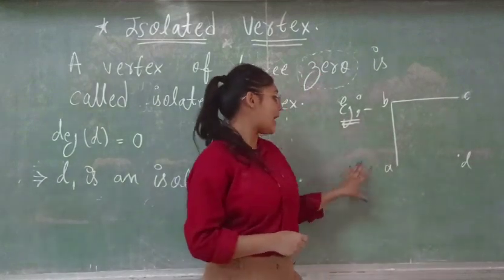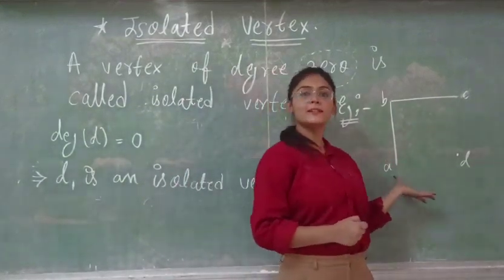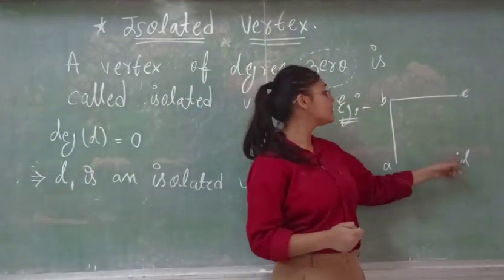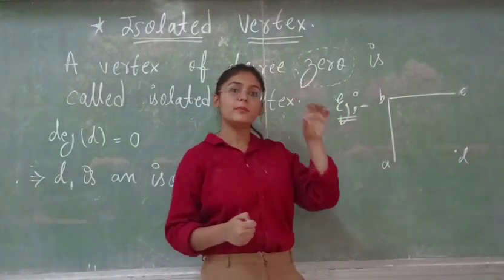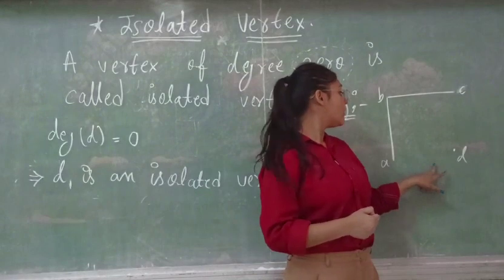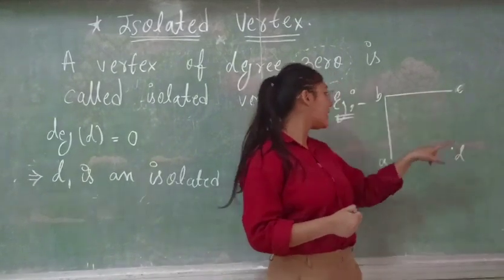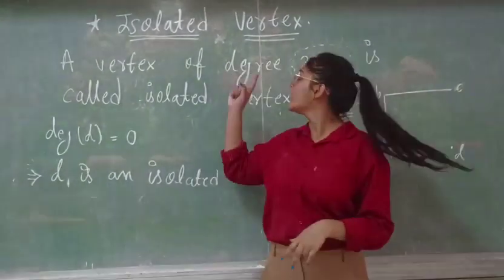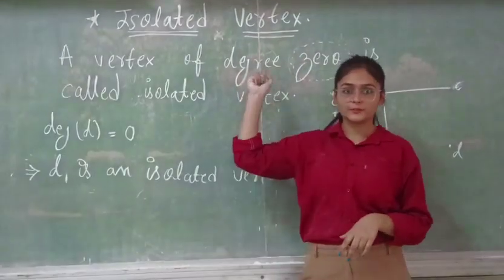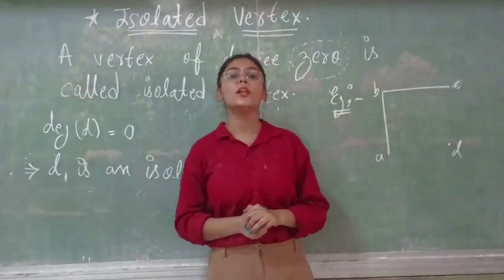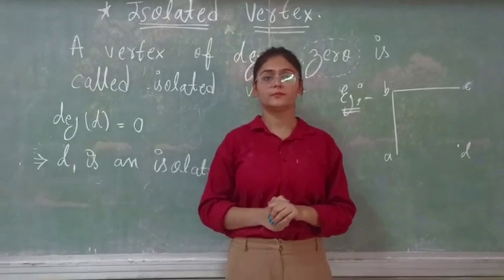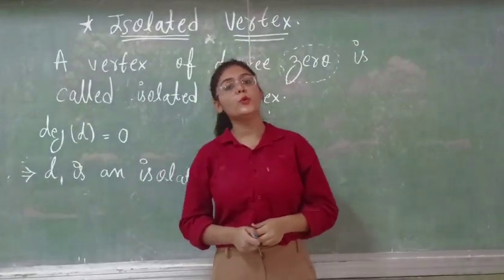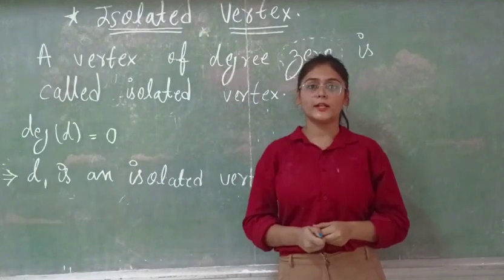Now, here it is a graph where you can clearly see that there's no inclination of edges shown. So, it is a perfect example of isolated vertex. So, I hope you all have understood the topic clearly. Thank you very much. Now, to know more about the topic, isolated vertex,